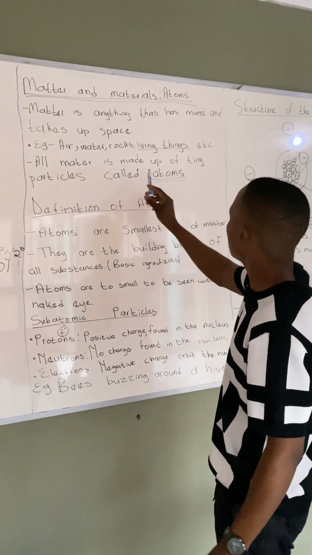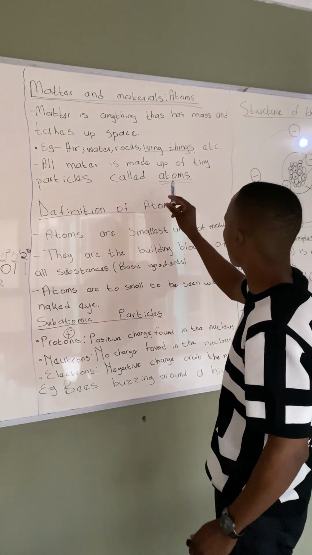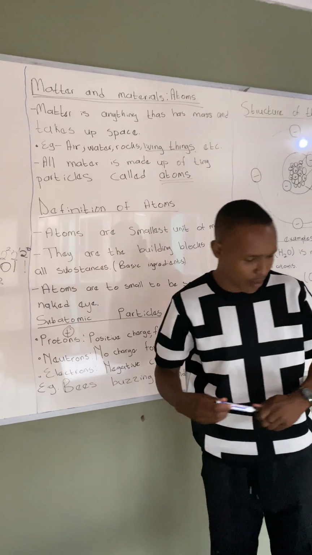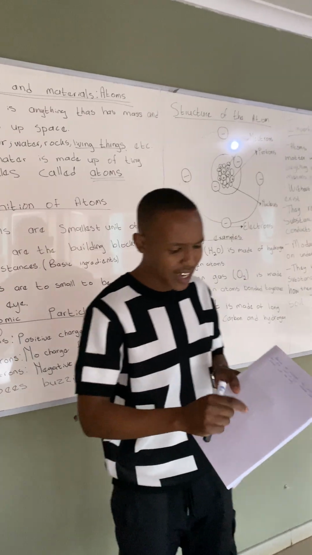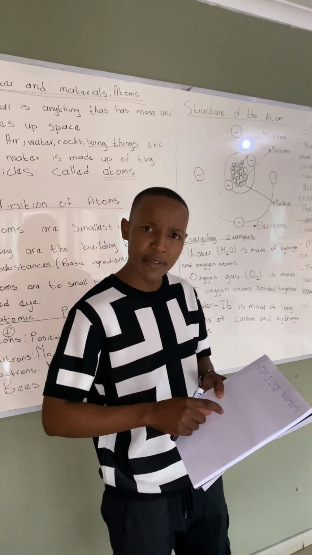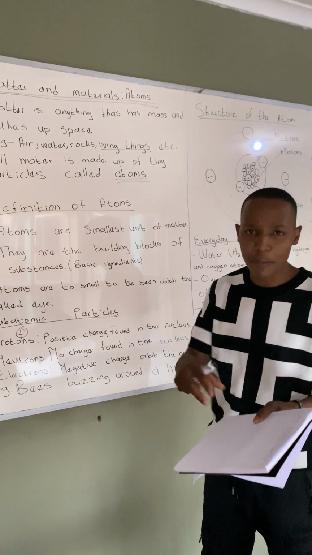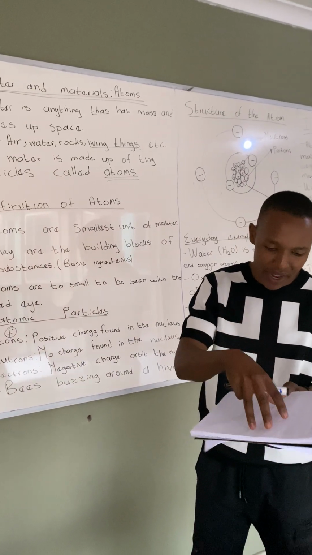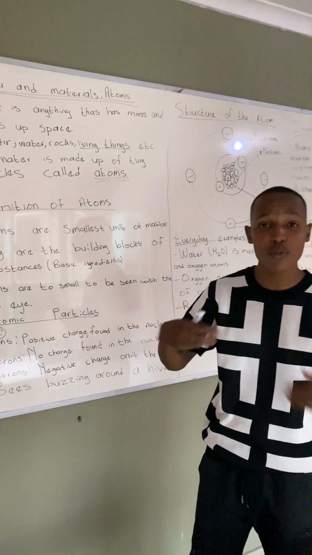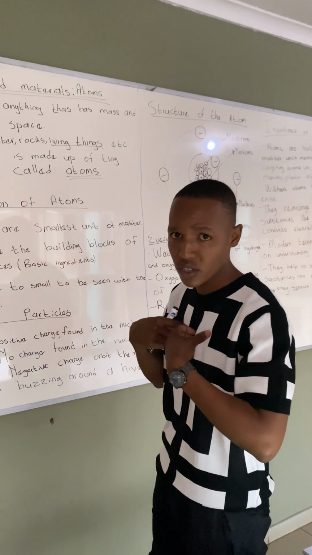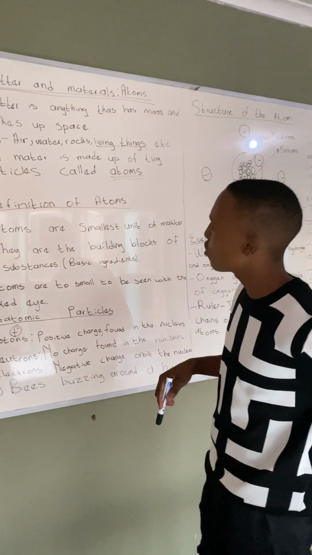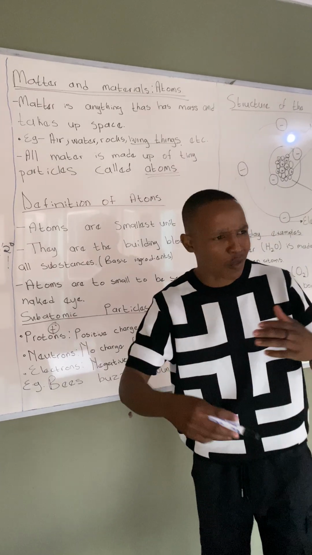So all matter is made up of tiny particles called atoms. This book, I said, is matter. It is made out of tiny particles called atoms. There are many tiny atoms here. And I'm also matter, I'm made out of many tiny particles called atoms. So, we are busy talking about atoms.